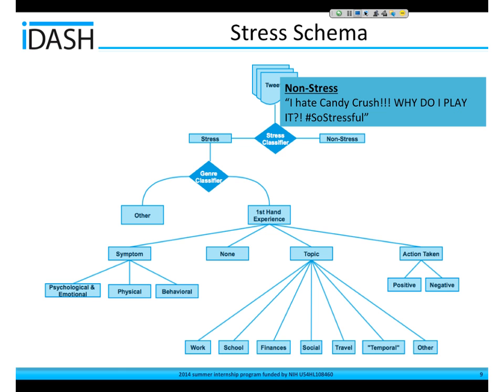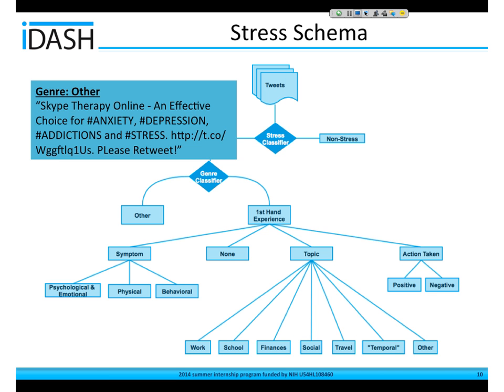And then for the second classifier, we wanted to separate the tweets that were about stress into firsthand experience and other tweets. So we really only care about what the people are talking about themselves. We don't really care about advertisements or news articles. So here's an example of something that's not firsthand. This is someone talking about Skype therapy that can treat stress, so we're not really interested in that.